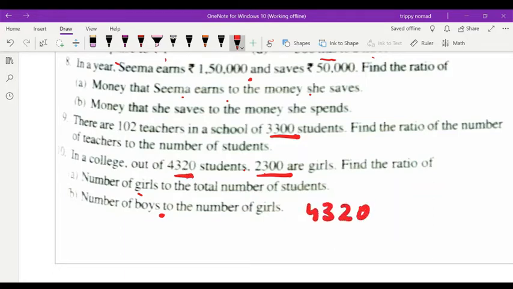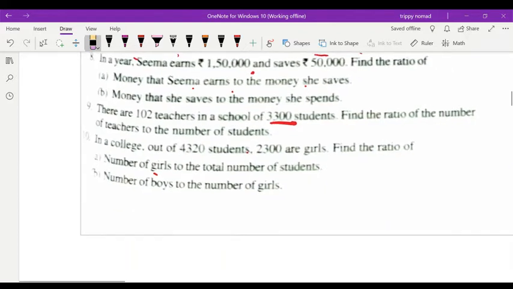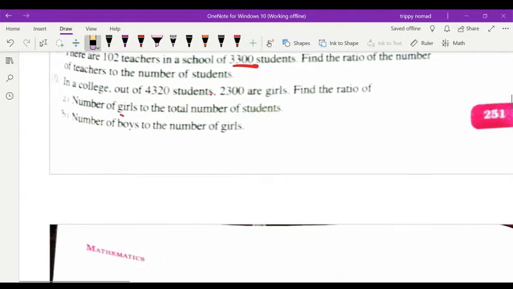4320 minus 2300. Okay, you will get the number of boys. What will you get after subtracting? That is 2020. Okay, so this will be the number of boys. Then you have to find out the ratio between boys to girls. First you will write 2020 divided by 2,300. So you can do this sum also.